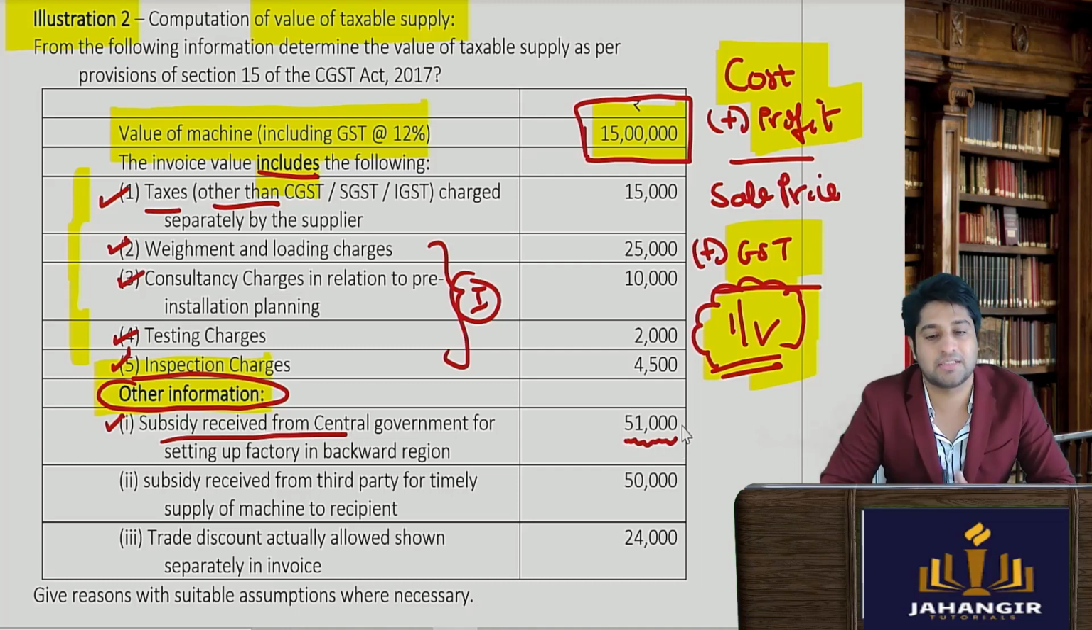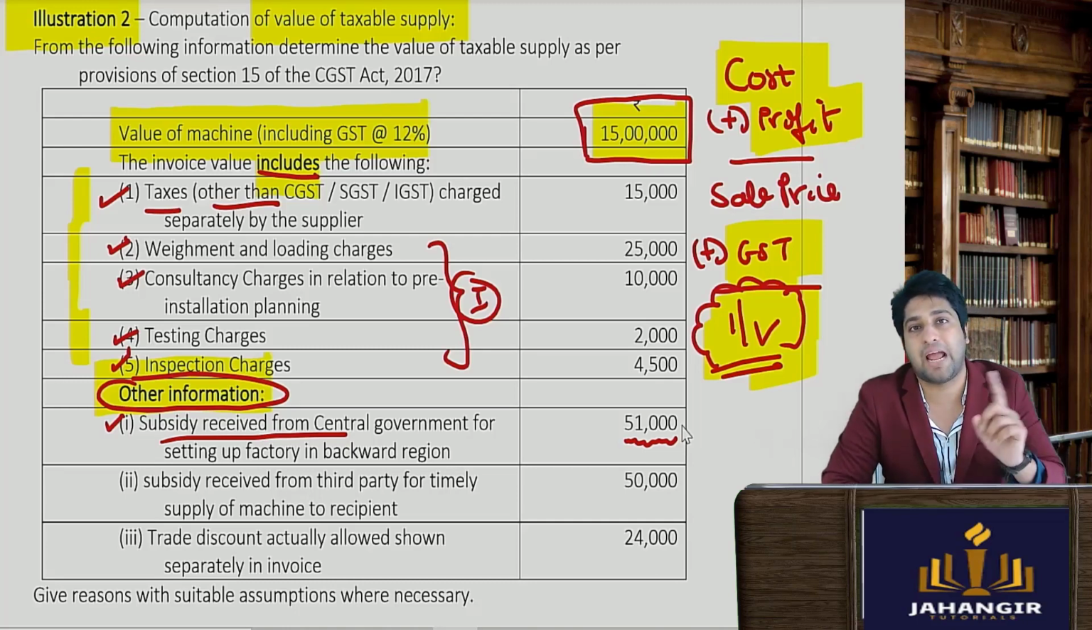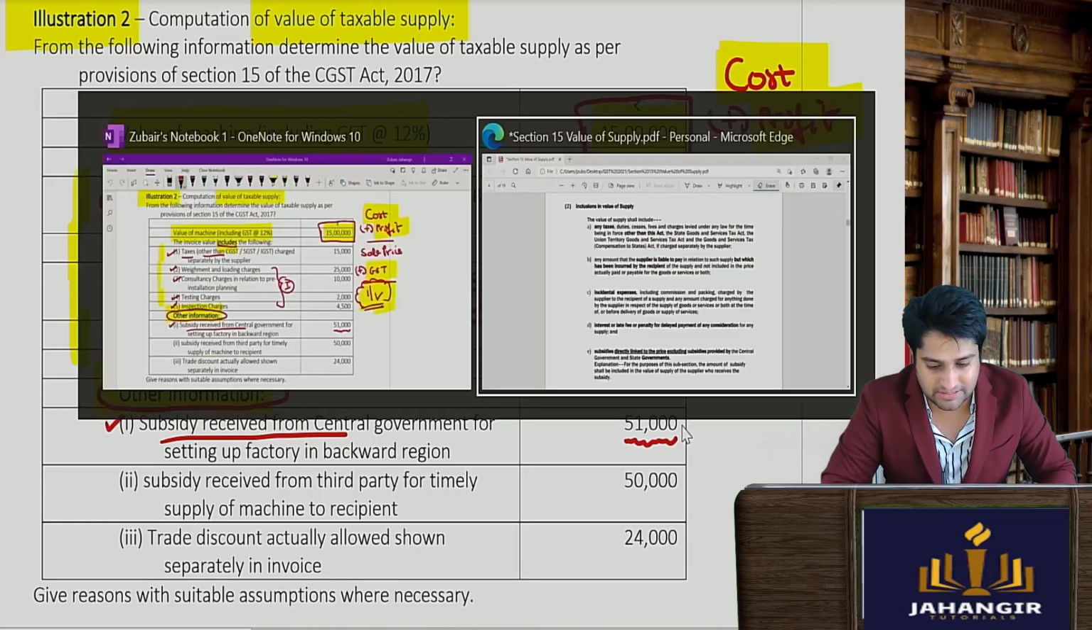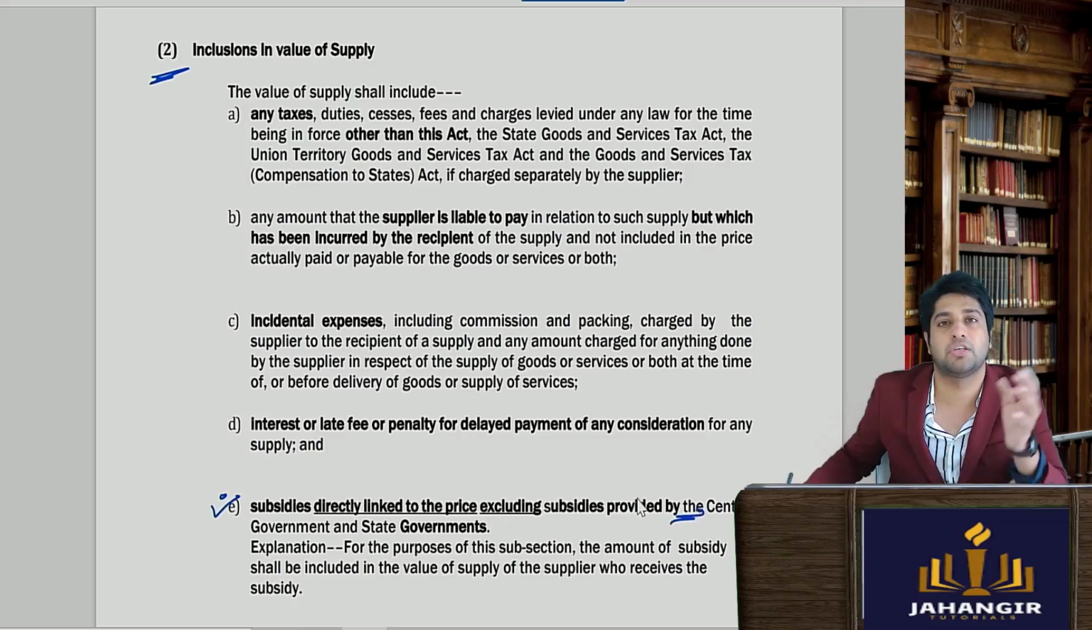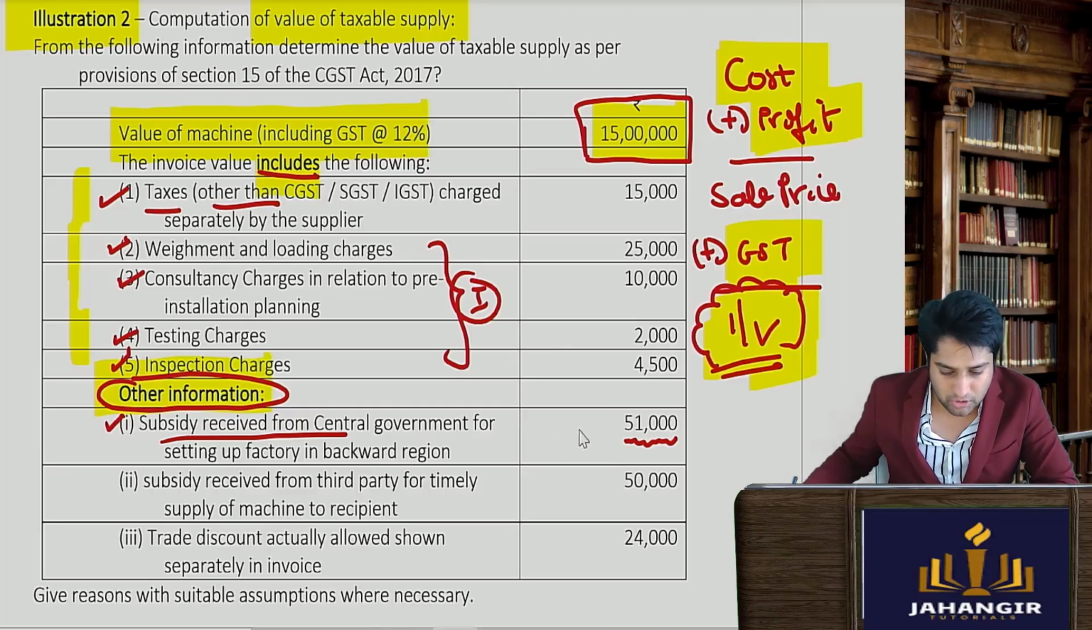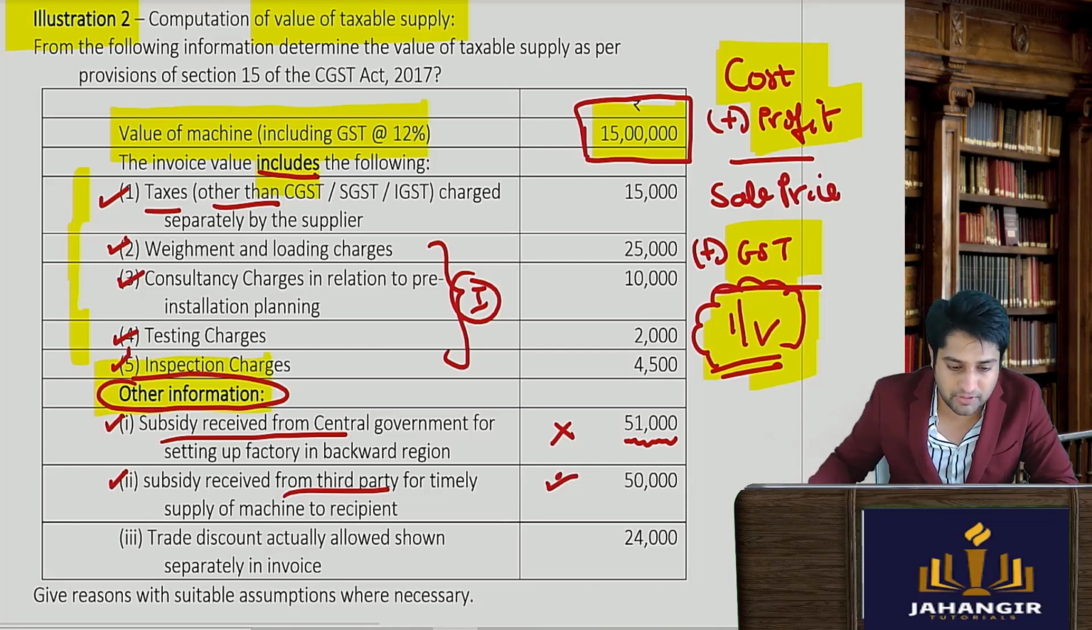So the answer is, it is a subsidy received from the government, so it won't be included. Only private subsidies will be included, as we had seen in section 15 subsection 2 subclause E, which says that subsidies directly linked to the price, excluding the subsidies provided by the government. So subsidies provided by the government should not be included. Further, a subsidy received from a third party would be included in the supply. So this is the first thing that we would have to add.